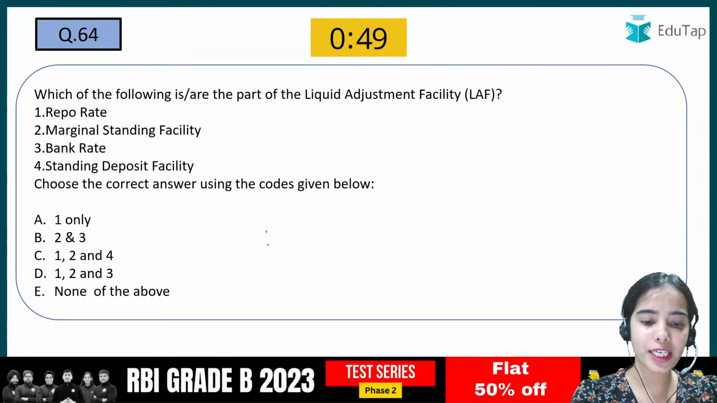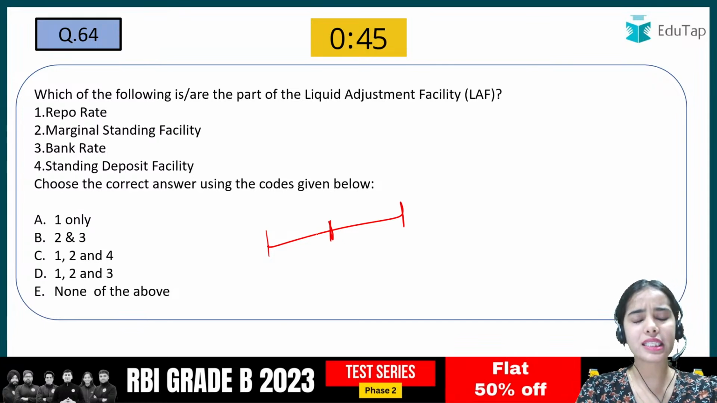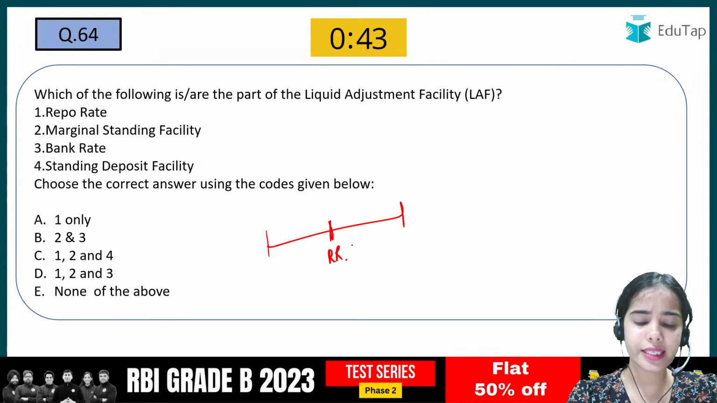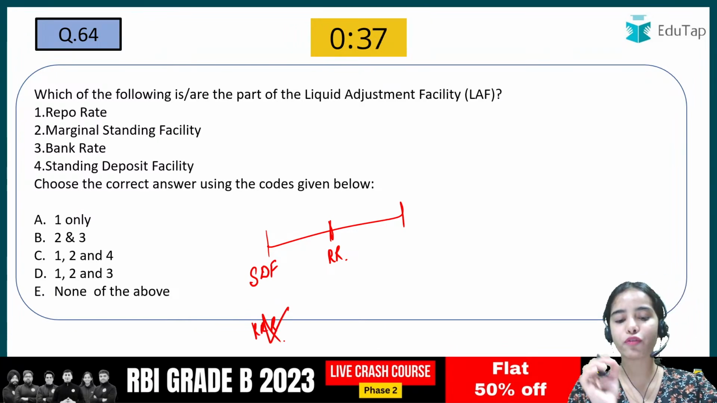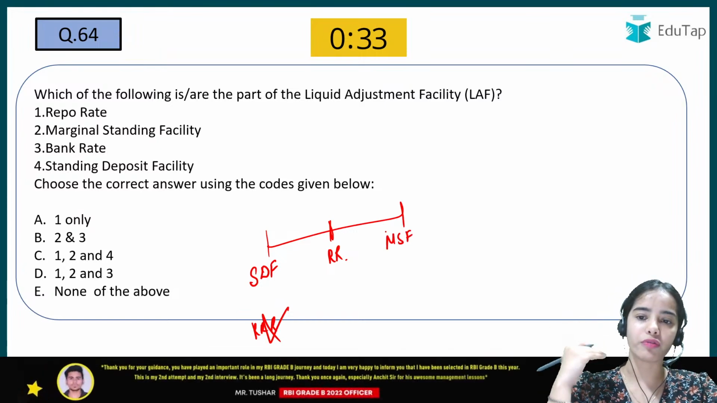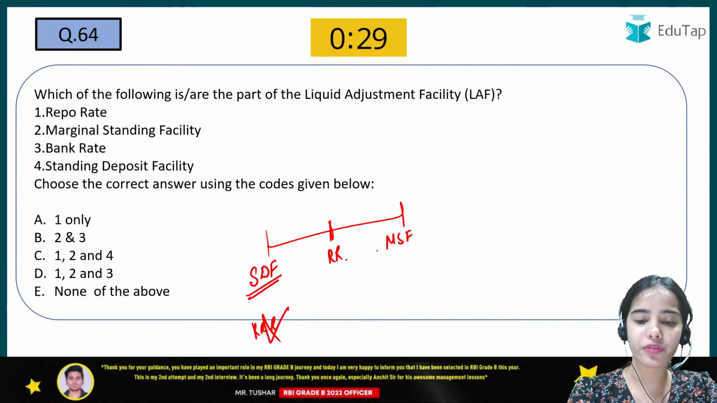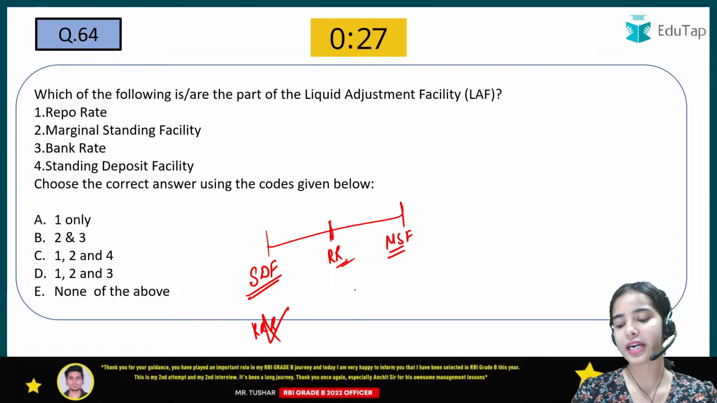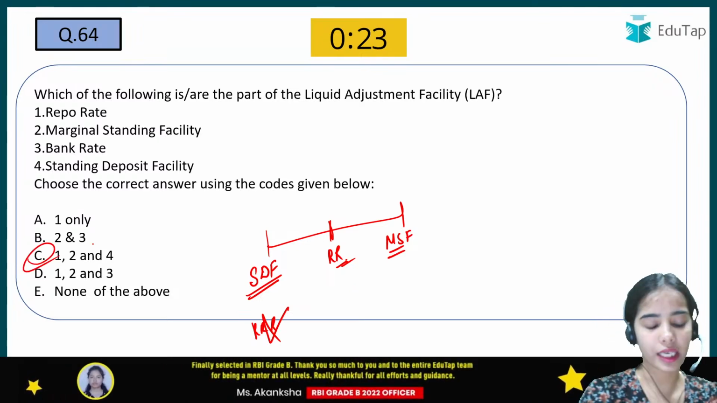So the liquidity adjustment facility has recently been modified, we can say, in which the repo rate is there. Now the reverse repo rate has been taken out, and the standing deposit facility is the floor of the LAF, and the marginal standing facility is the ceiling of the LAF. Okay, liquidity adjustment facility. So the standing deposit facility, repo rate and the marginal standing facility are the part of the LAF. So yes, C is the correct answer.